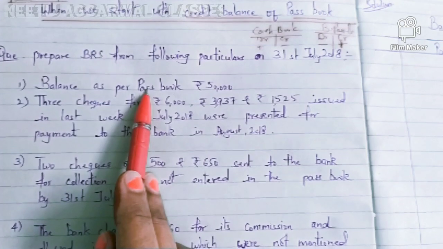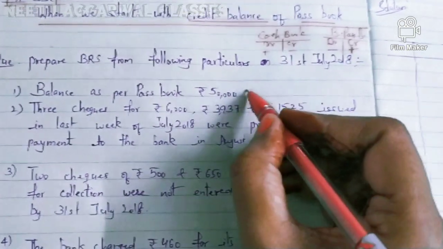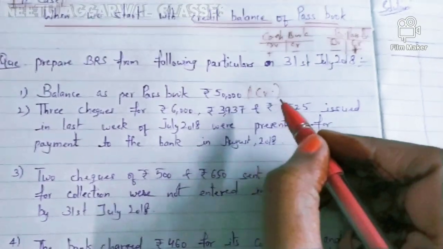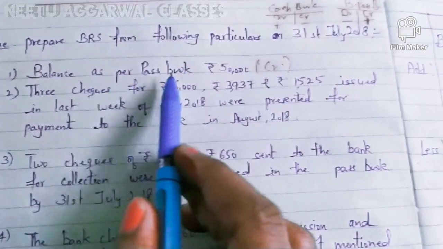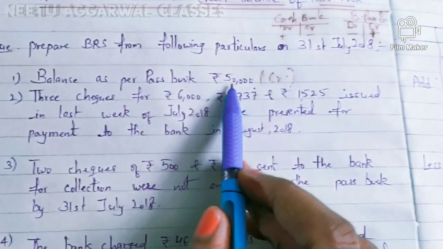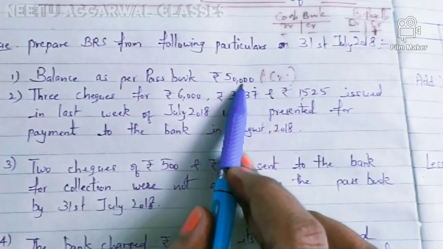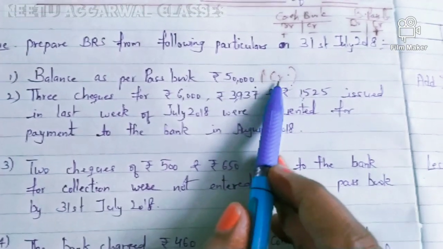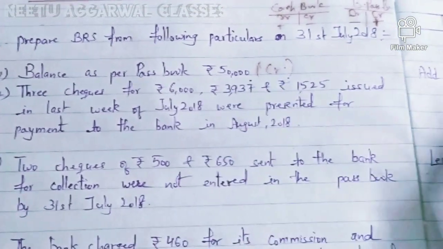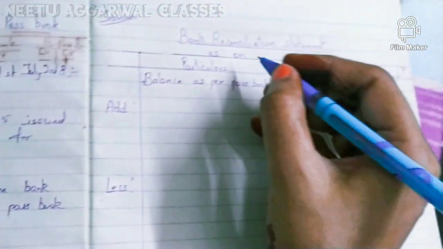According to the bank, positive is credit, so this is a credit balance of 50,000. It is a positive balance for the bank and a credit balance according to the bank.